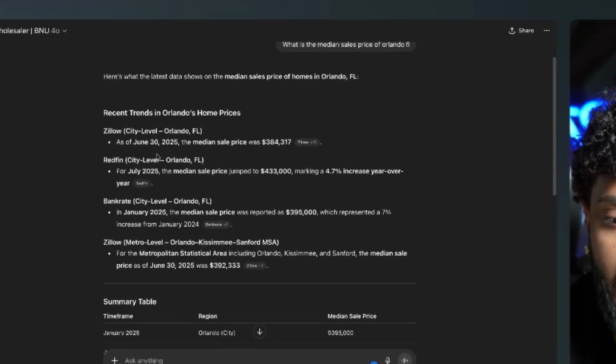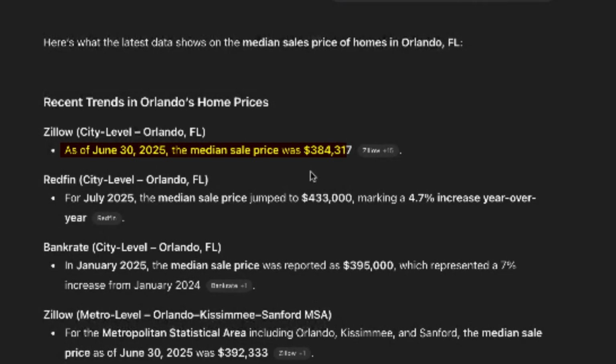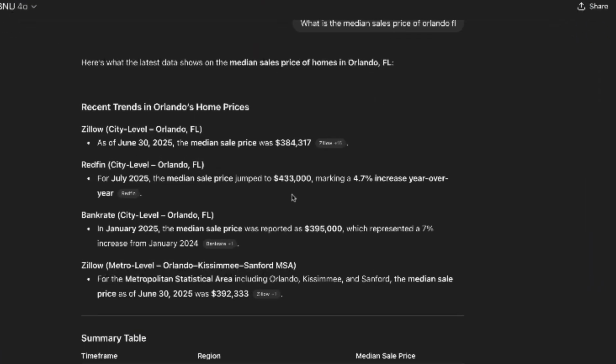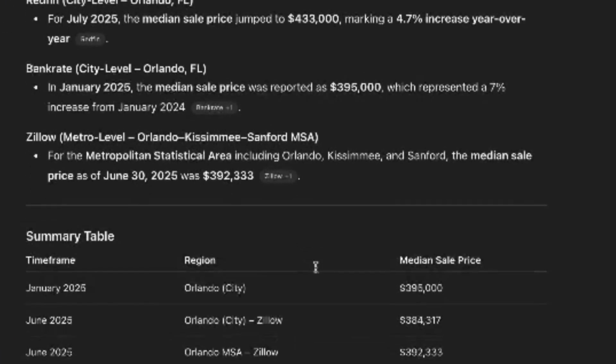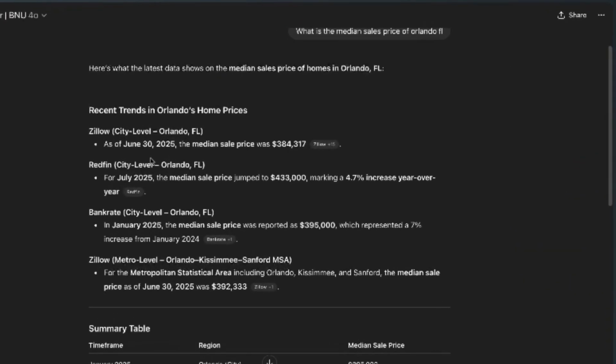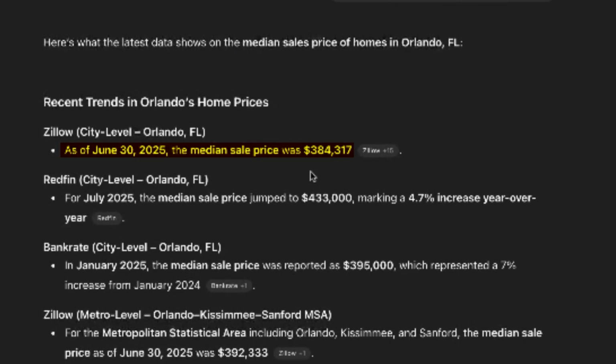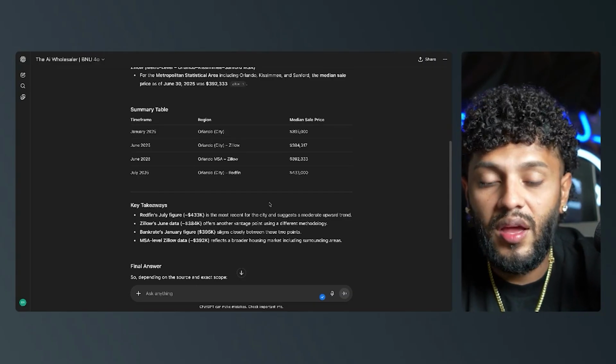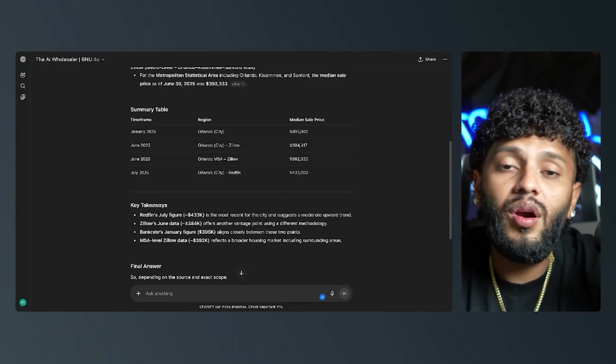So here you can see that Zillow has given us a median sales price of $384,000, and you can see Redfin is $433,000, and another is $395,000. It's actually giving us a little summary table, which is pretty cool. So I'm just going to take the median of 400,000, right? So I'm going to do 400,000.